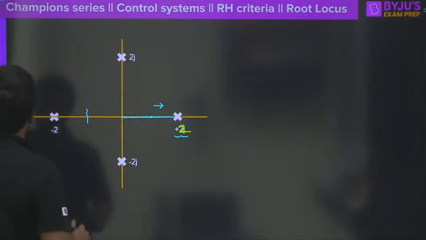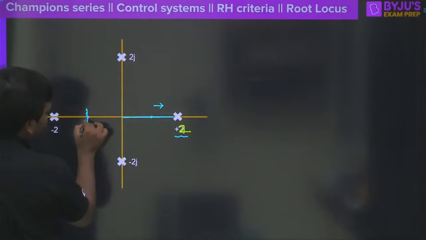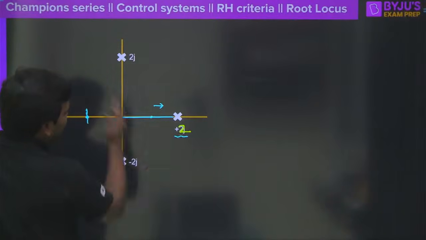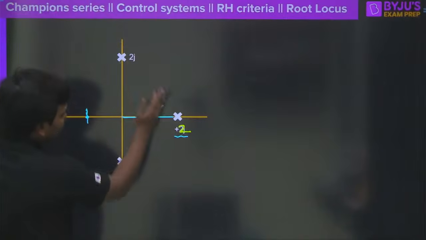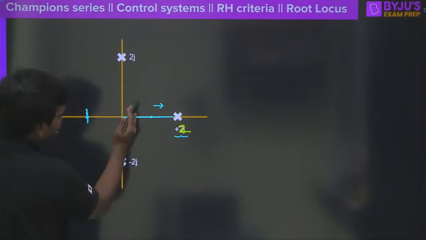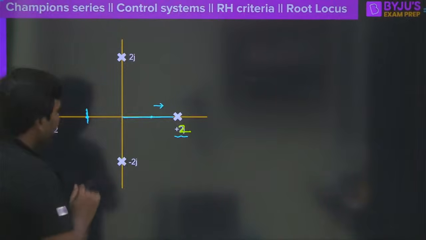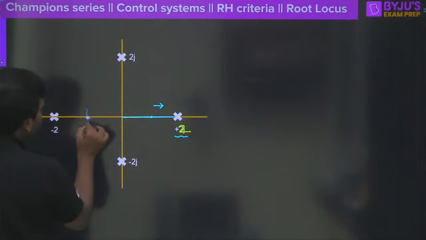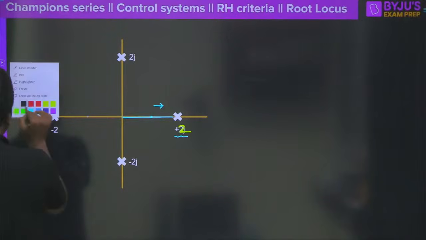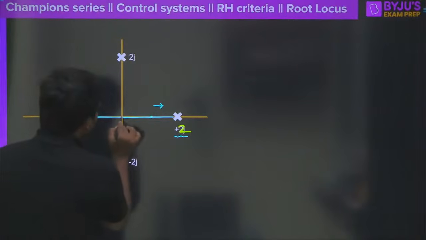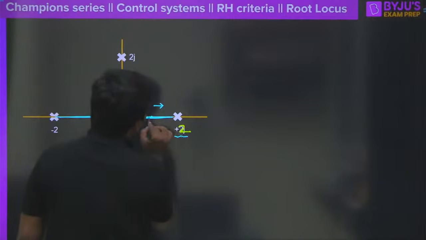Now, particularly in this case, if you take any point to the right of this, we have 2 poles and then a third pole. So the sum of open loop poles plus zeros, 2 plus 1, is 3, meaning to the right of this we have an odd number of points. Therefore this is also on the root locus. So from here to here, everything is on the root locus.